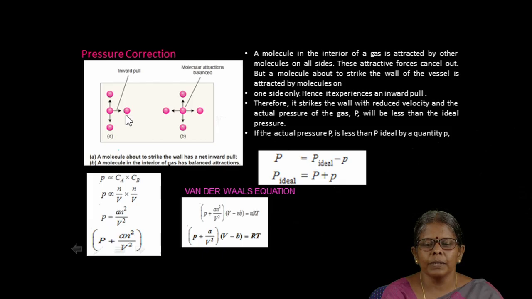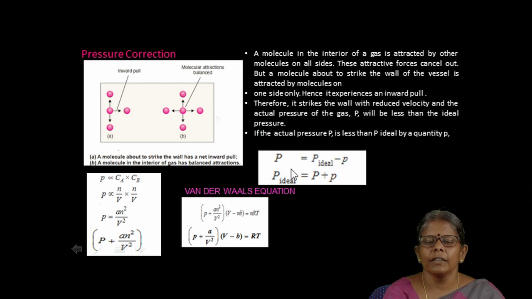Therefore, the pressure exerted by the molecules in the ideal condition and in the actual conditions are different. That is, the pressure exerted will be lesser than that. Actual pressure is less than the ideal pressure. Therefore, actual pressure is equal to P ideal minus p. Therefore, P ideal is equal to capital P plus small p.